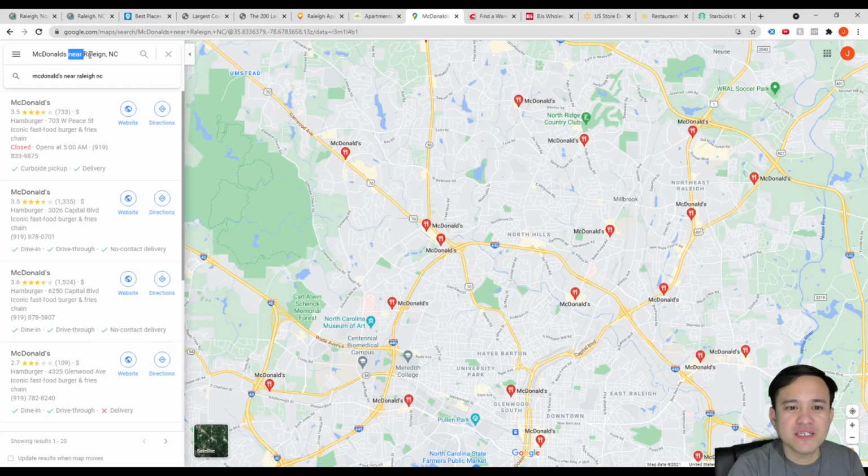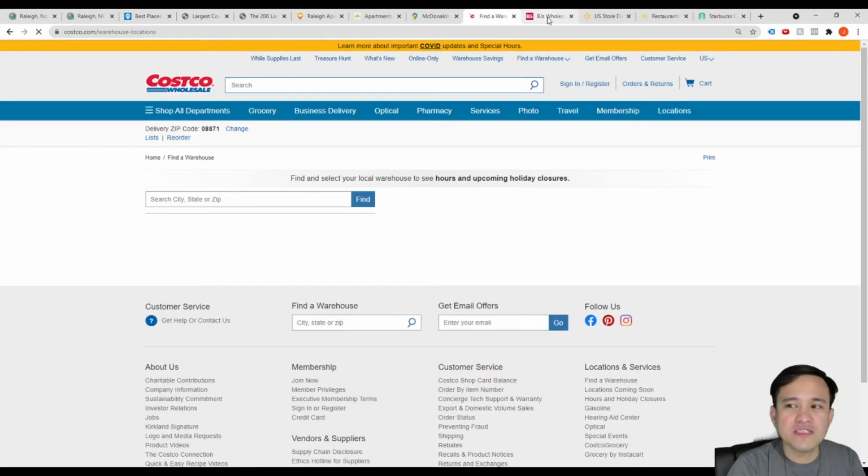Then another thing aside from this retail chain, one thing you can check also are the big warehouses. Let's say Costco, BJ's, Sam's Club. Those are the ones that you can check. Then also Walmart. Let's say here, not particularly Raleigh, North Carolina, you can do it at the state level too. So this is North Carolina. You can also do